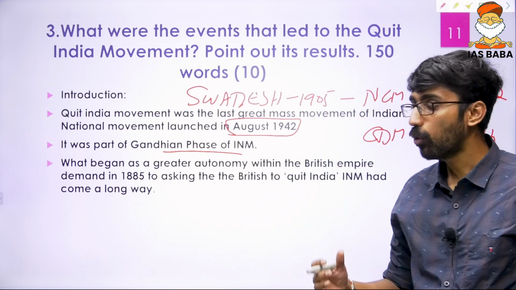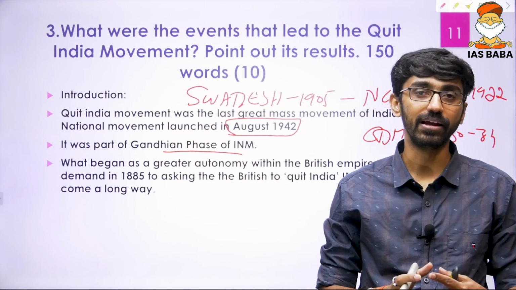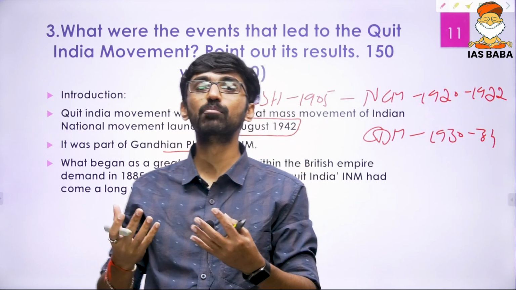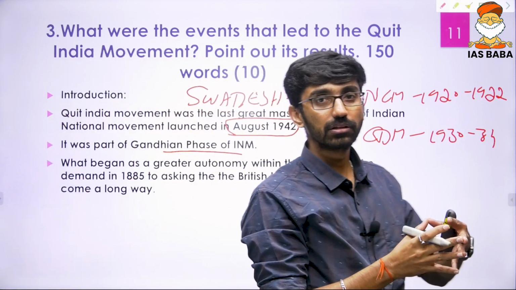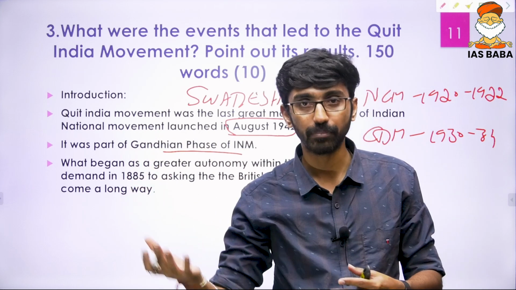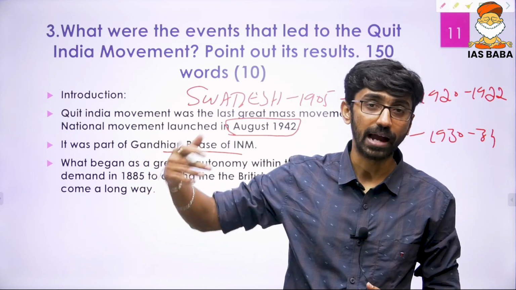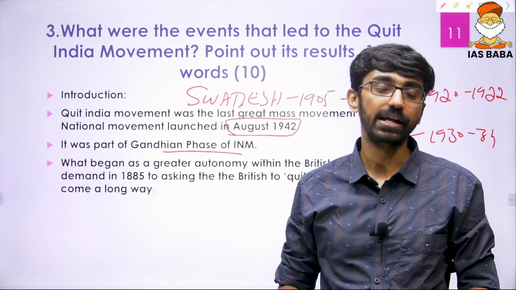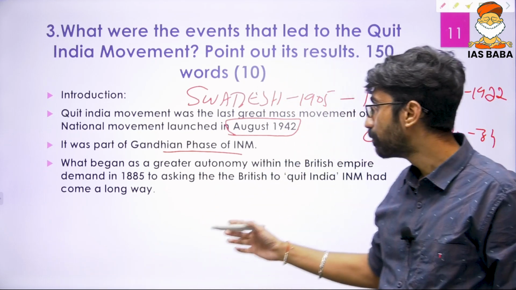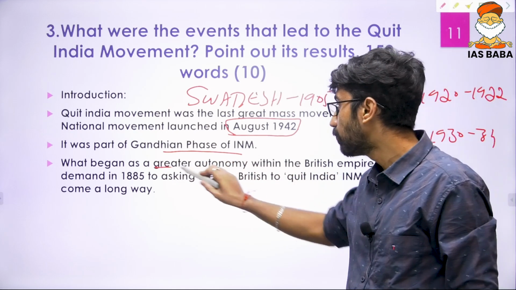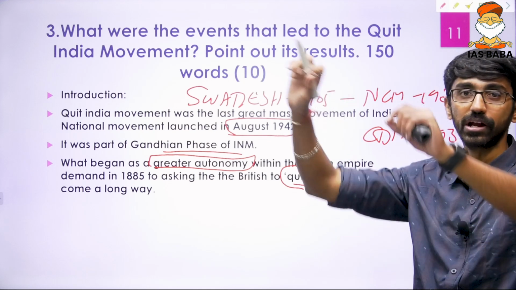Now, how was the Indian freedom movement progressing? In 1885, it was just a mere demand for greater autonomy within the British Empire. There was no revolutionary concept of asking for full independence. That started when revolutionaries began asking for it, and it was officially accepted by the Indian National Congress at the Lahore session in 1929, with Jawaharlal Nehru as president. So it began as a demand for greater autonomy, and by 1942 Indians were asking the British to quit India.